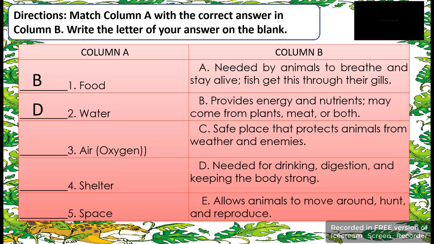3, air or oxygen. Letter A. Needed by animals to breathe and stay alive. Fish get this through their gills. 4, shelter. Letter C. Safe place that protects animals from weather and enemies. And last, space. Letter E. Allows animals to move around, hunt, and reproduce.